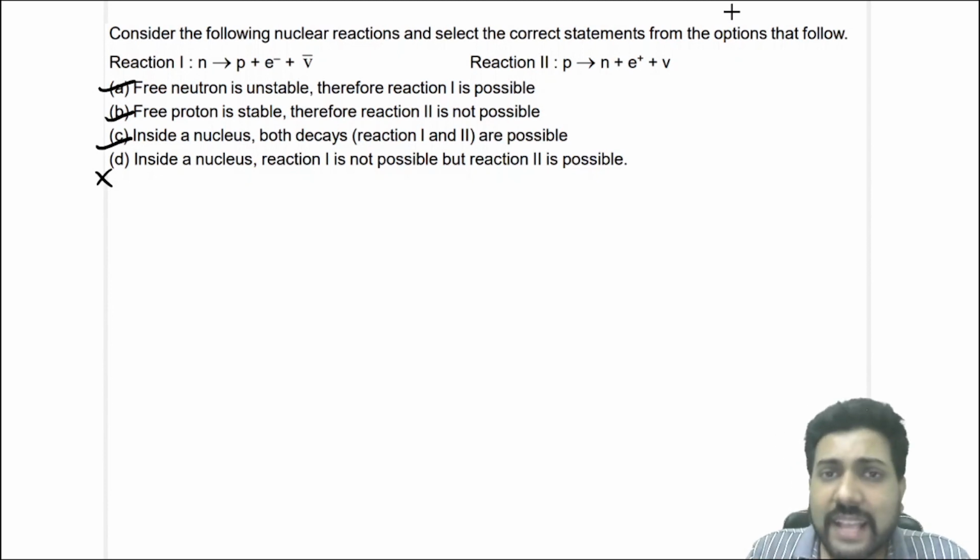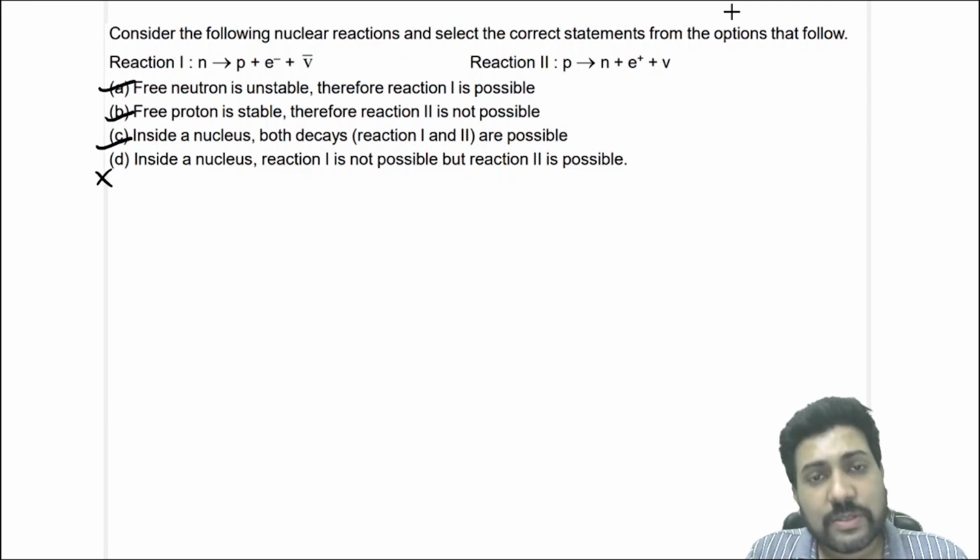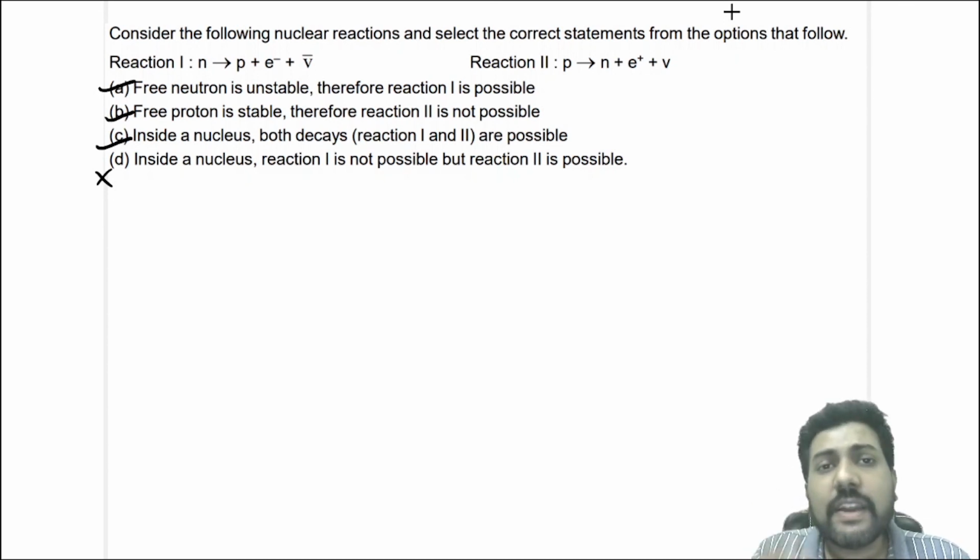In the next class, we will be starting with radioactive decay laws, that is, the statistical analysis. In that we will discuss the number of radioactive decays occurring per unit time, or the number of nuclei that remain active after a given amount of time, and how many nuclei have decayed after a given amount of time.